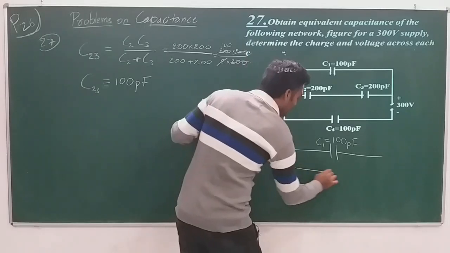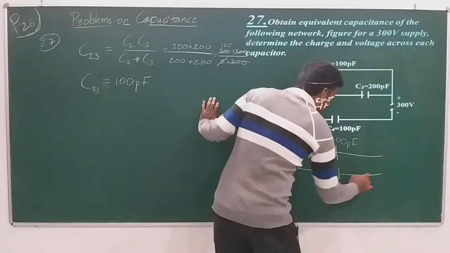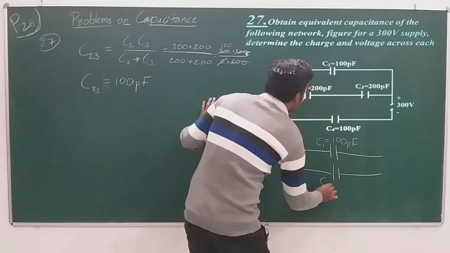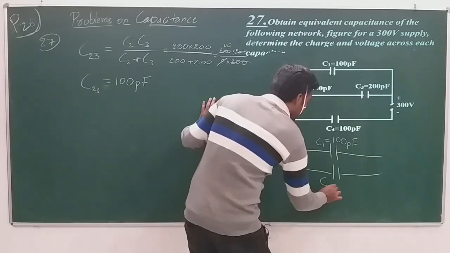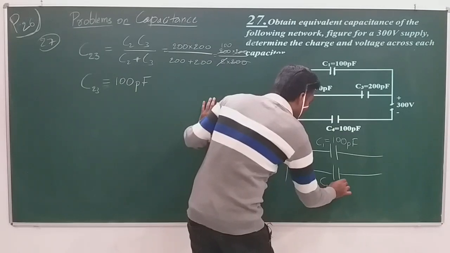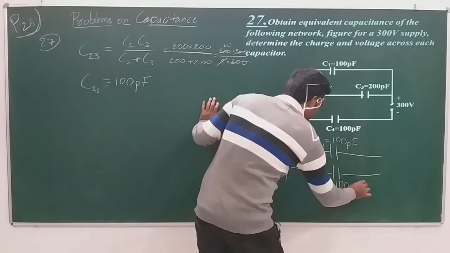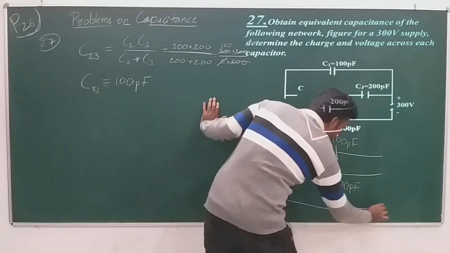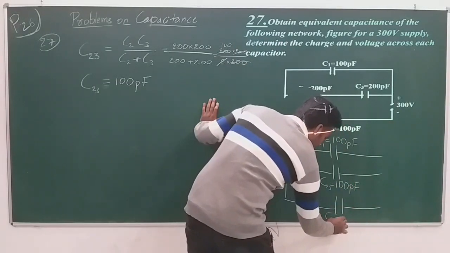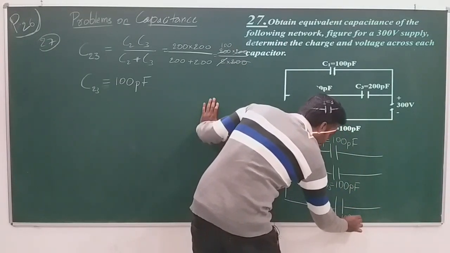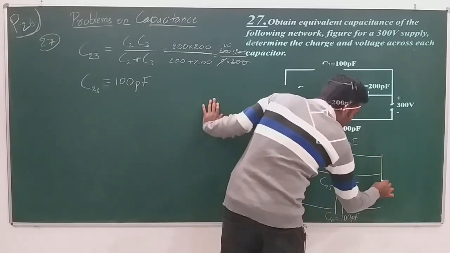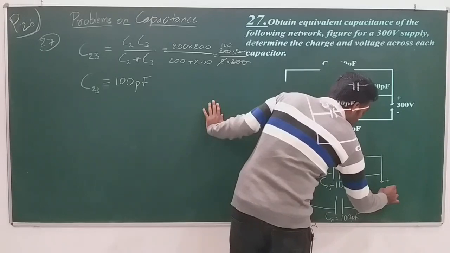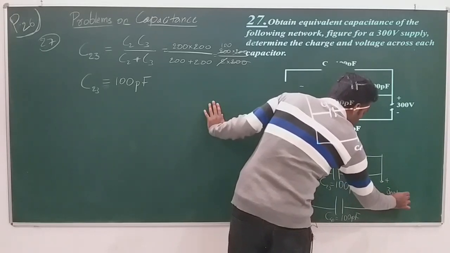So this C1 remains equal to 100 picofarad, and the combination of these two, which we have solved now, will give me another capacitor of C23 equal to 100 picofarad again, and this is C4, which is again equal to 100 picofarad, and here is the battery, positive minus negative, 300 volt.